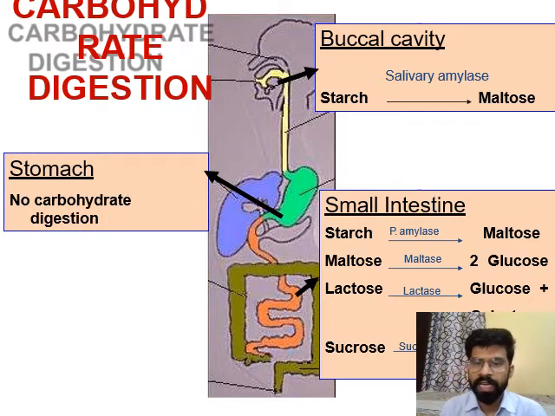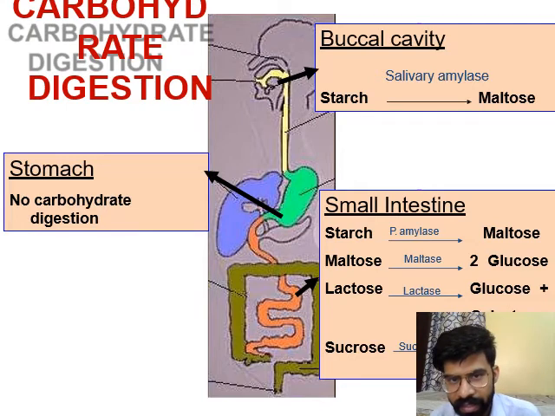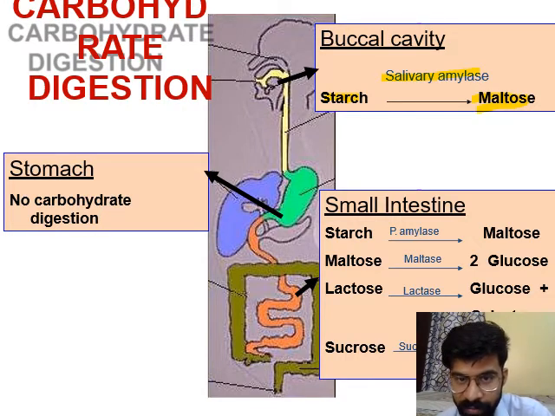Carbohydrate digestion starts in the buccal cavity with salivary amylase, which converts starch into maltose.